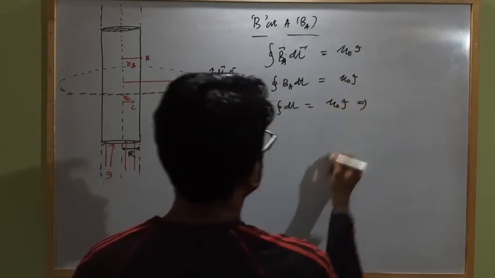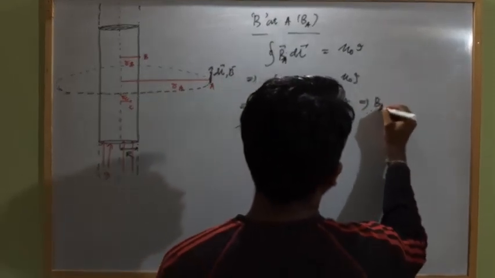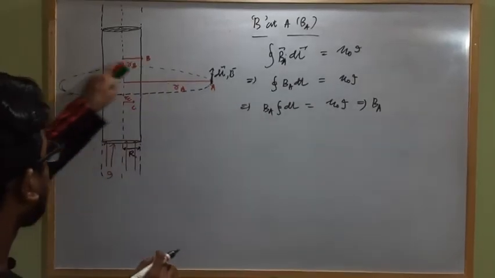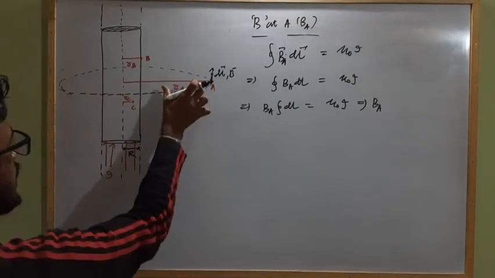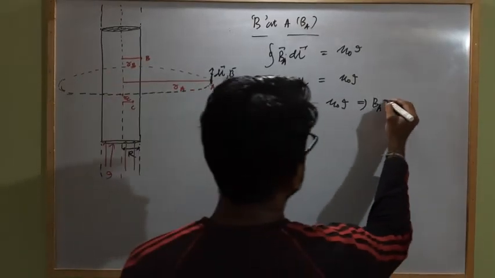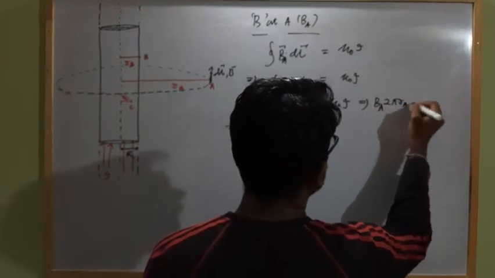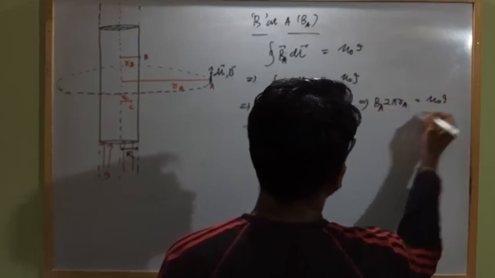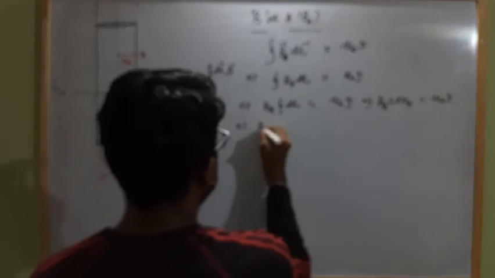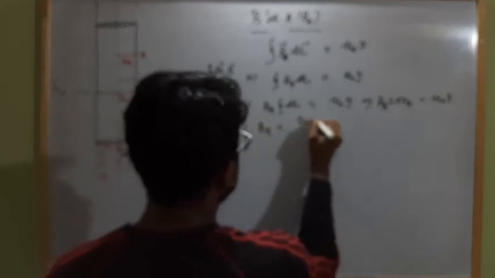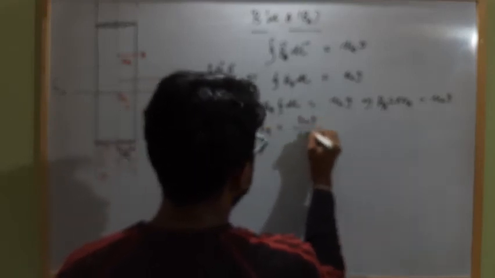So the closed integral of dl about this Amperian loop, the radius is rA, so the complete length will be 2 pi rA, equal to mu naught I enclosed. So this implies B at A will be mu naught I enclosed by 2 pi rA.